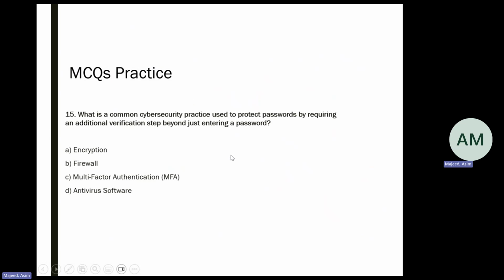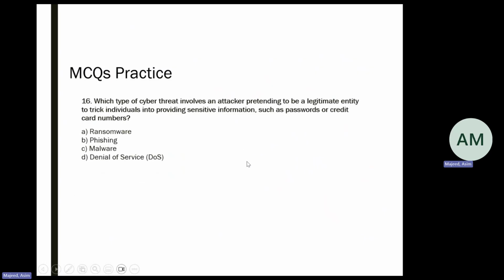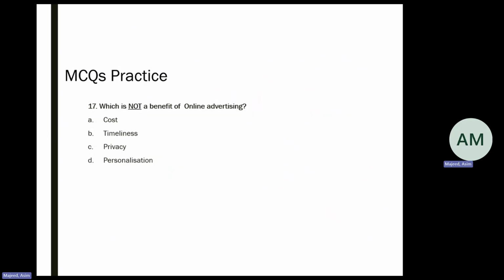Question 15 asks what a common cybersecurity practice is to protect passwords by requiring an additional verification step beyond just entering a password. Question 16 asks which type of cyber threat involves an attacker pretending to be a legitimate entity to trick individuals into providing sensitive information such as passwords or credit card numbers. Again, you have four options. Question 17 asks which is not a benefit of online advertising. You have to pick one option from the given four.